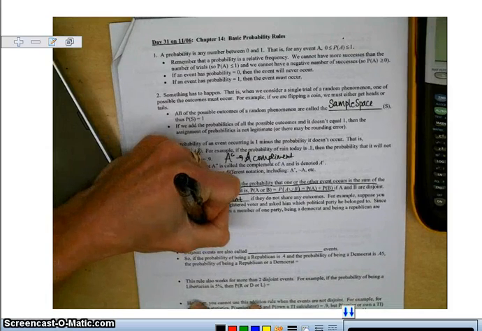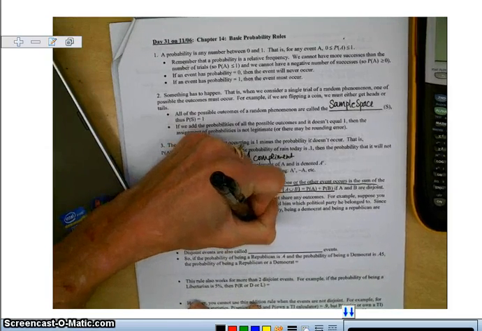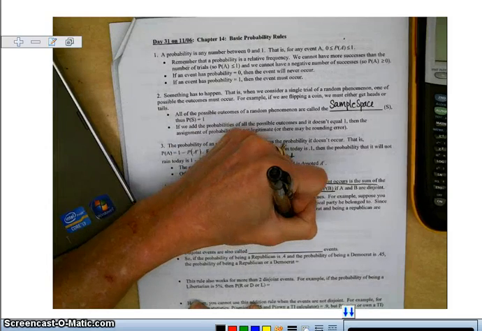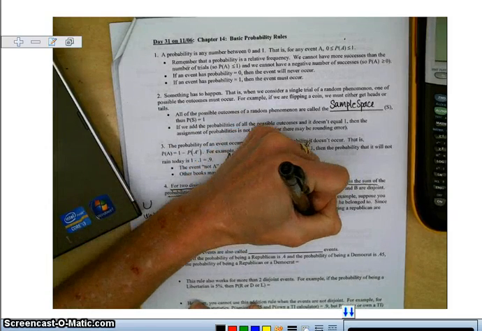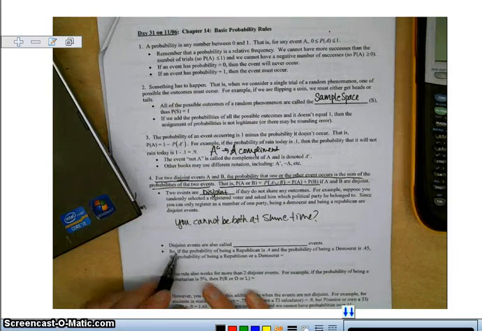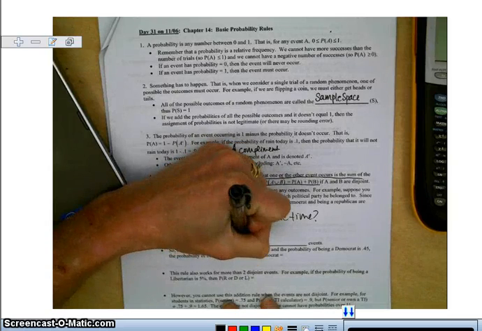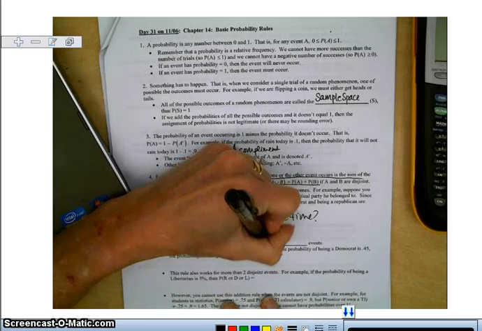You cannot be both at the same time. That's what I always kind of ask myself: can I do both things at the same time? If I can't, then it's disjoint. Another name for disjoint events is mutually exclusive.